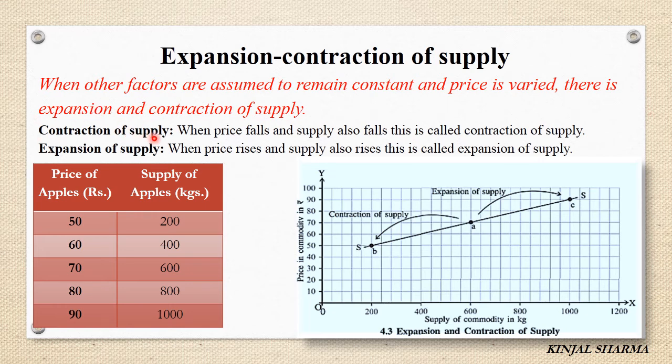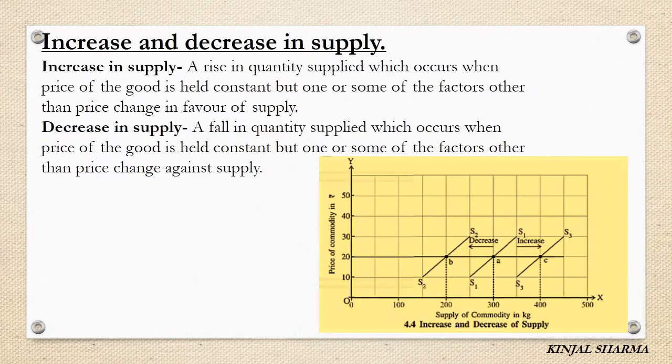When price falls and supply also falls, this is called contraction of supply. And when price rises and supply also rises, that is called expansion of supply. So expansion and contraction of supply takes place on the same supply curve.